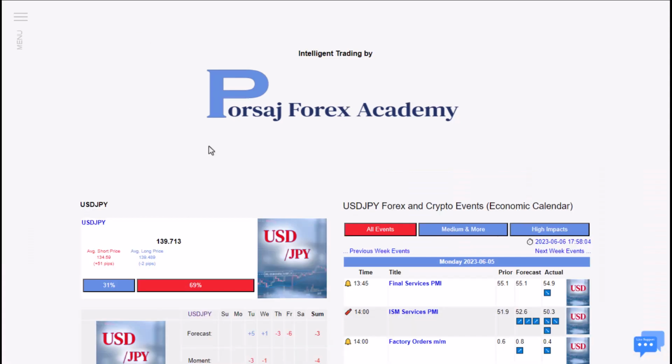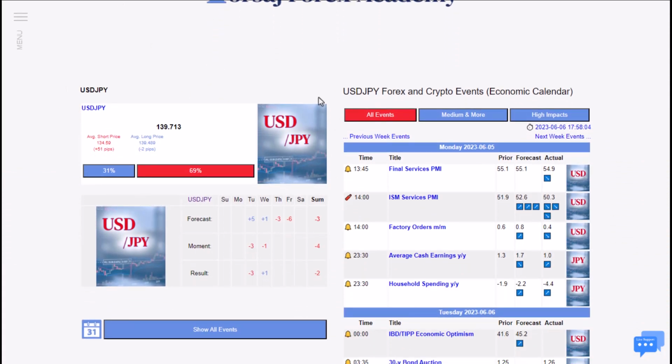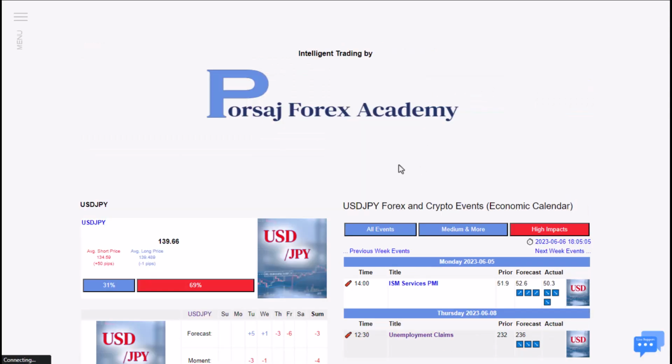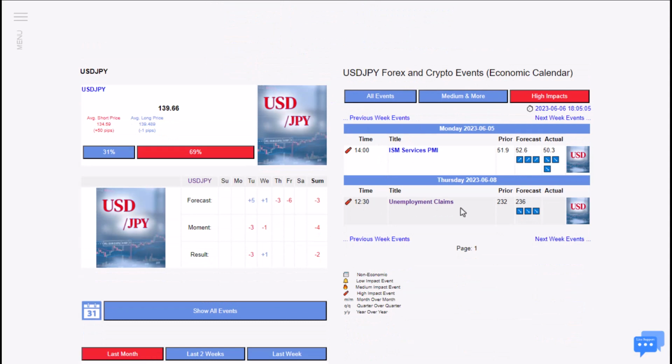Okay, now that we are on the calendar, as you can see on the left side on this little chart, we can see that the seller side is stronger than the buyer side. And due to the pointings and markings that the forecast is showing us, probably we're going to experience a downfall of price in this currency because it has been given a negative point of 3, and due to the high impact news, what I see here is this news that actually is going to affect the price in a way that we're going to experience a decrease in the price.